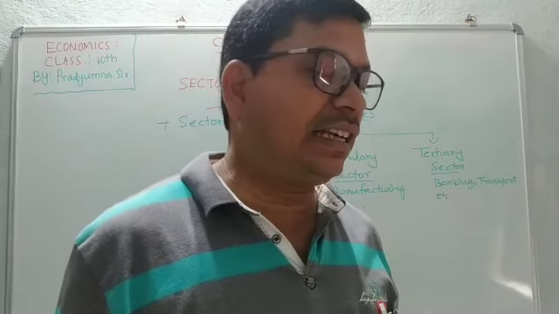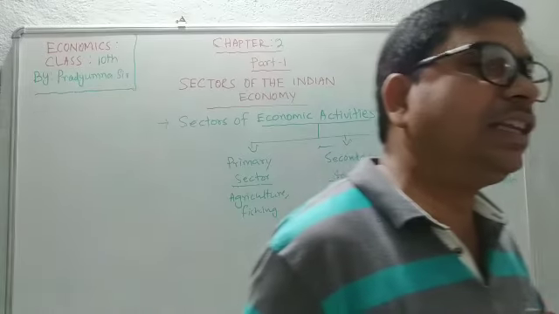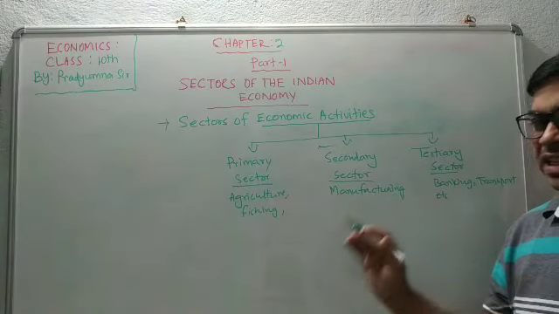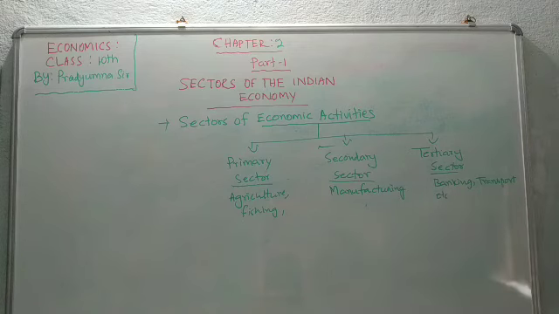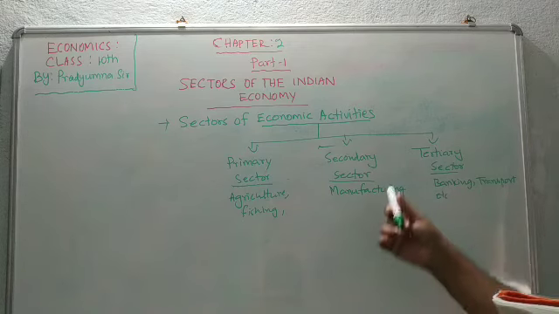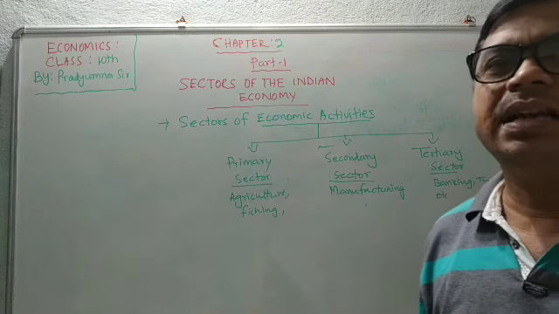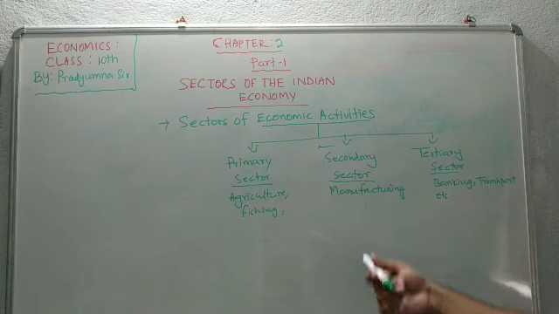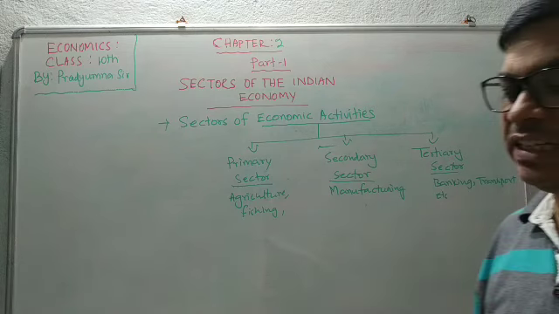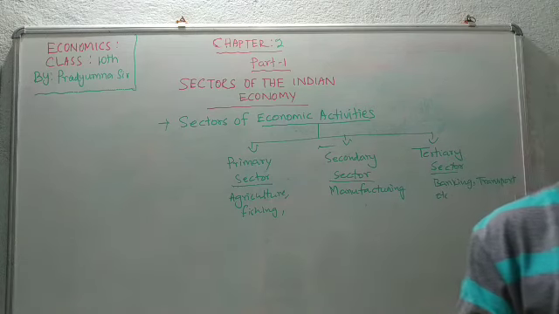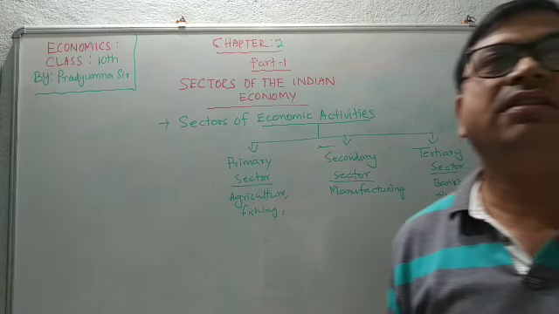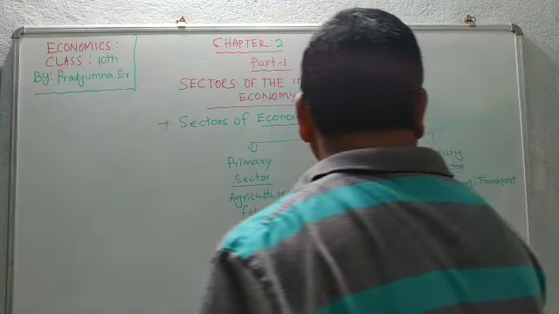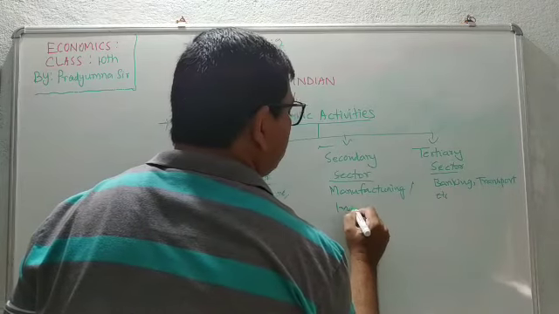Since this sector gradually became associated with the different kinds of industry that came up, such as biscuit factories, oil factories, textile mills, and all the manufacturing industries, it is called the industrial sector, or manufacturing sector also.